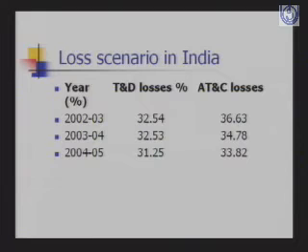In 2003-04 for the country as a whole, the T&D losses were 32.53% and AT&C losses were around 34.78%. In 2004-05, the T&D loss was 31.25% and the AT&C loss was 33.82%. Then in 2005-06, T&D losses come to around 30% and AT&C losses around 33%.